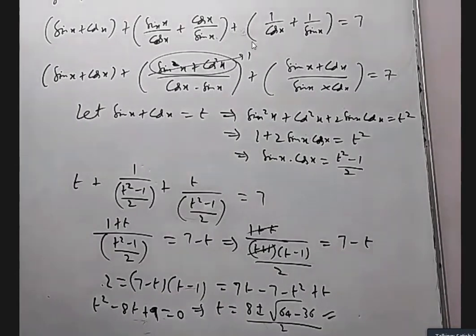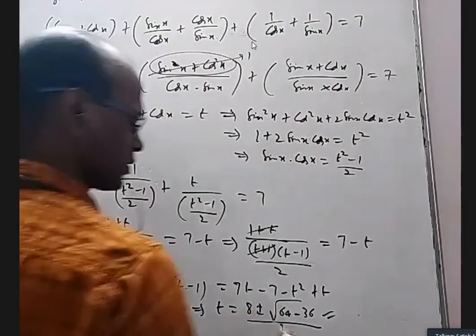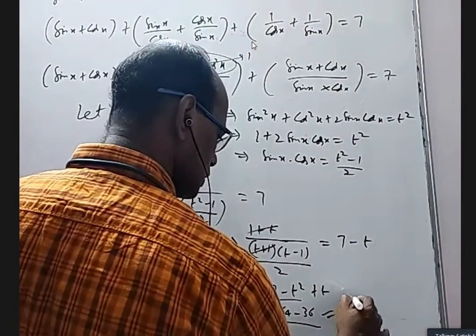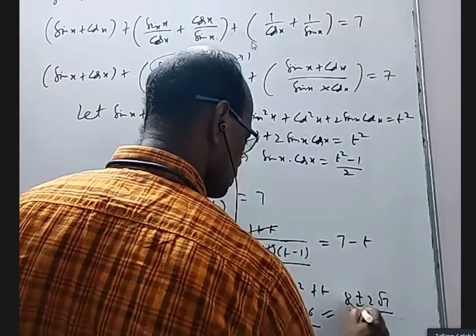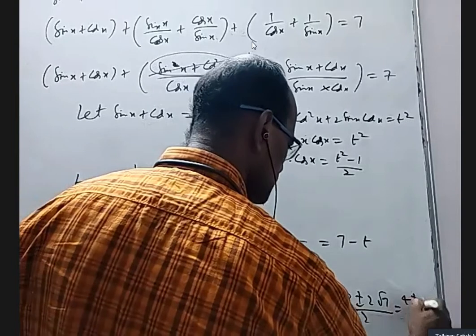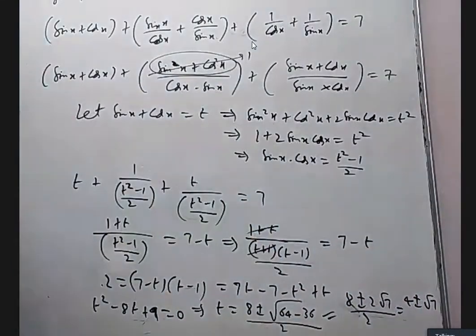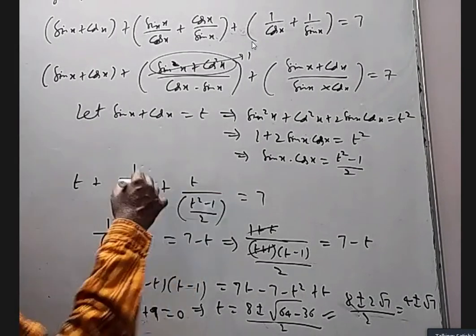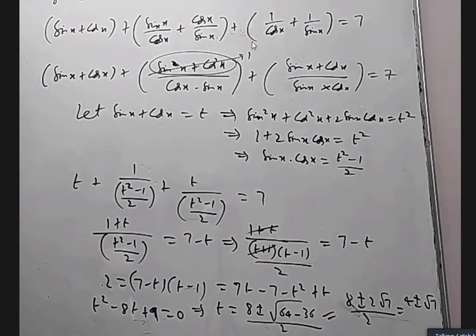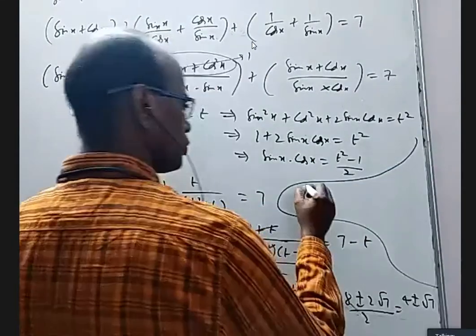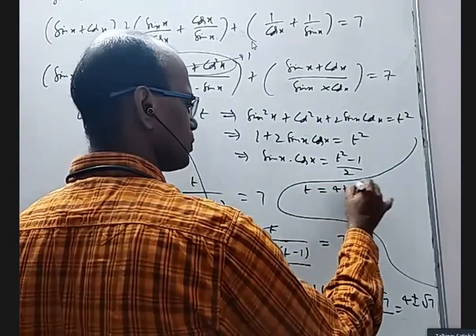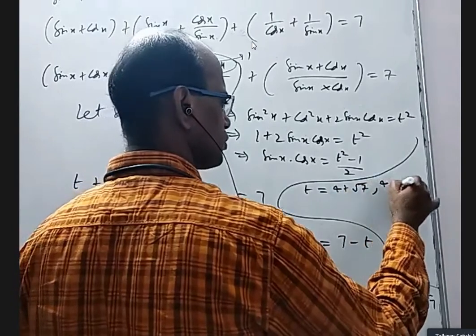Yeah, anyway, a quadratic equation can be solved any way you want, but the answer will come. So that is 8 plus or minus root 28, which is 2 root 7, by 2, which is 4 plus or minus root 7. So t equals 4 plus root 7 or 4 minus root 7.